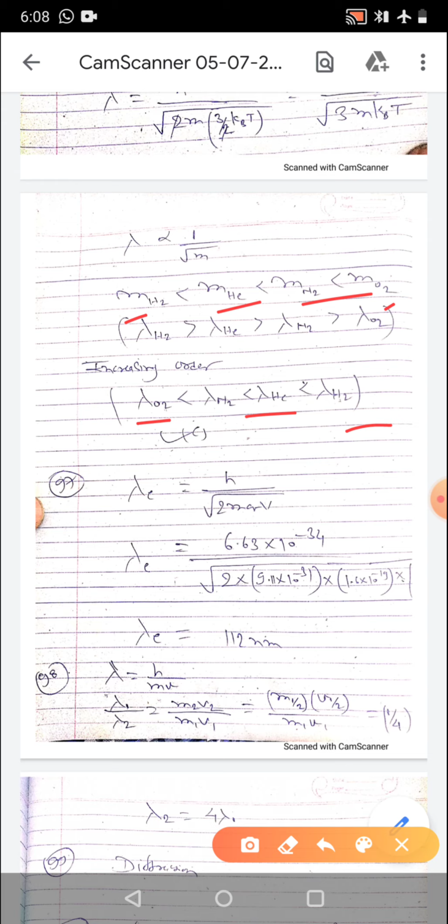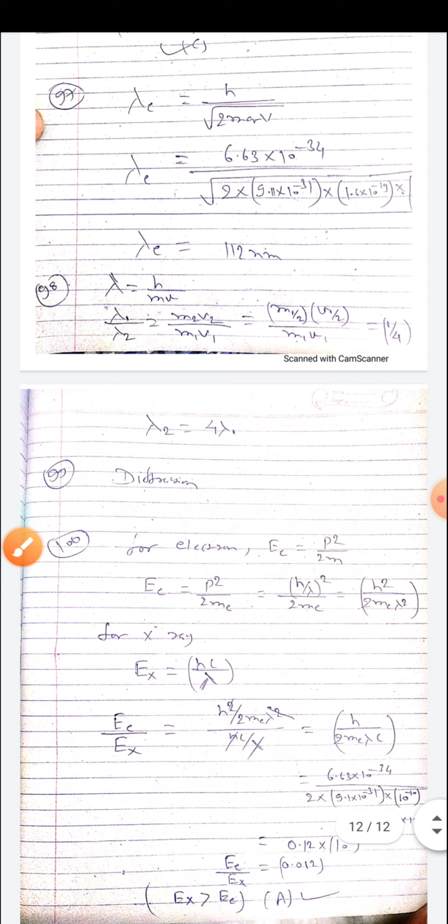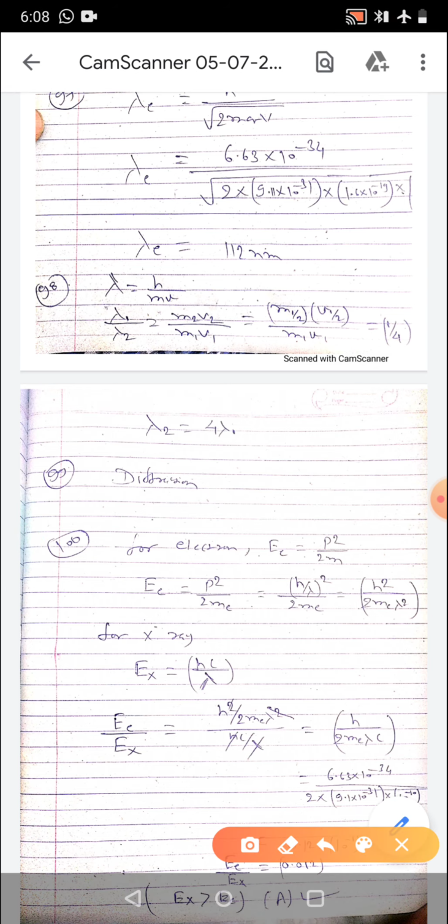Then in 97, what is the de Broglie wavelength of the electron with the kinetic energy? So this is simple. In this formula I will have to substitute the value. In 98, if the mass of a microscopic particle as well as its speed are halved, so again de Broglie wavelength, speed is halved and mass is also halved, so it will be 1 by 4.